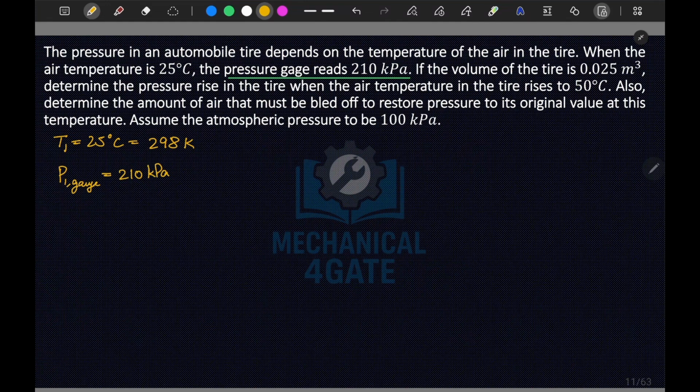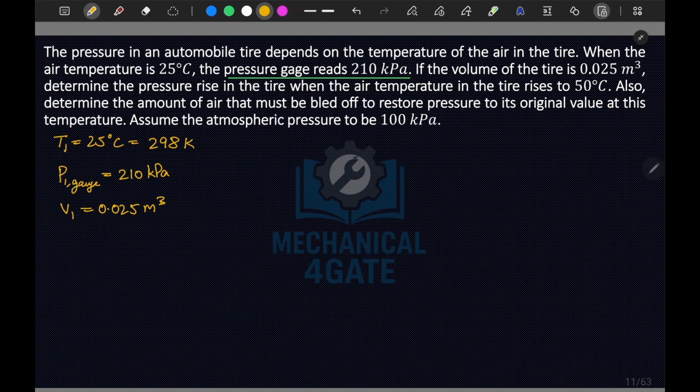Okay, and the volume of the tire is given as V1 equal to 0.025 meter cube. Next, what is given?